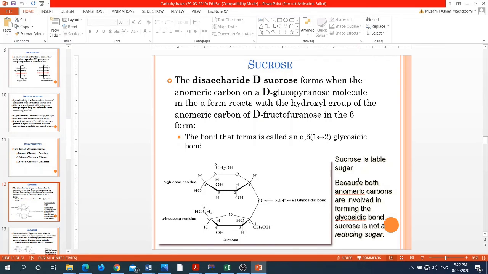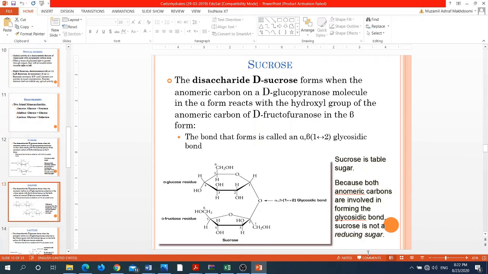Okay, sucrose, we know, is also known as the table sugar. And remember that sucrose is not a reducing sugar, meaning it does not possess a free functional group, because both the functional groups are involved in the formation of the glycosidic bond.